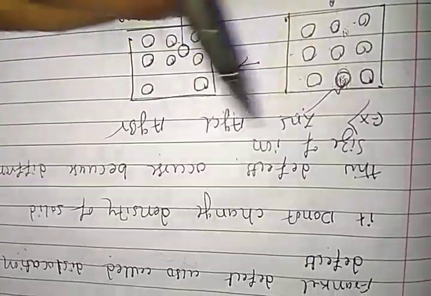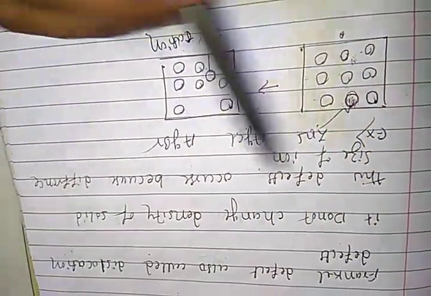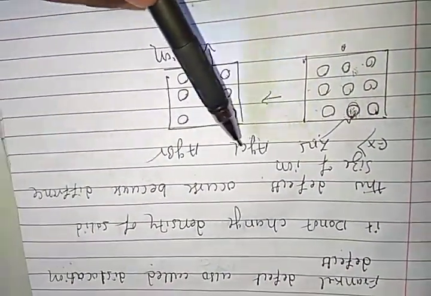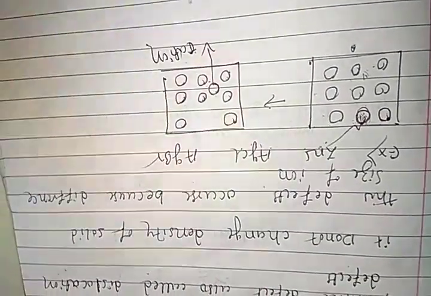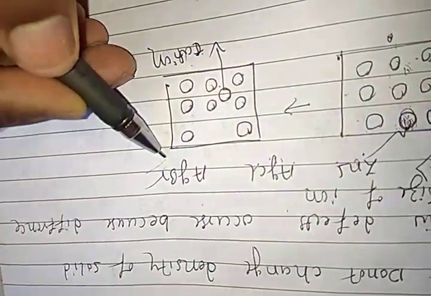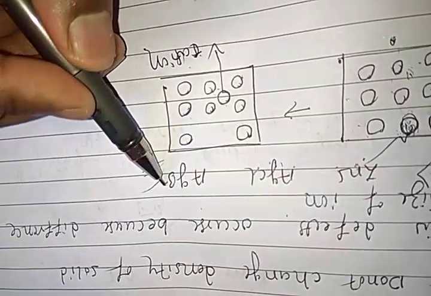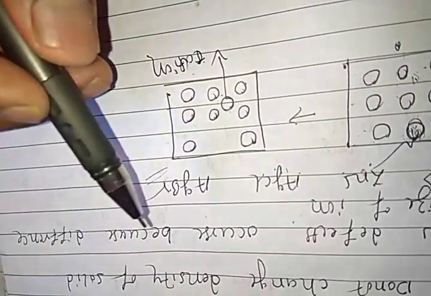Understood, students? So the difference occurs because of the size of the ion. Examples: ZnS, AgCl, AgBr, etc. Understood, students? AgBr is one of the examples which shows both Frenkel as well as Schottky defects.